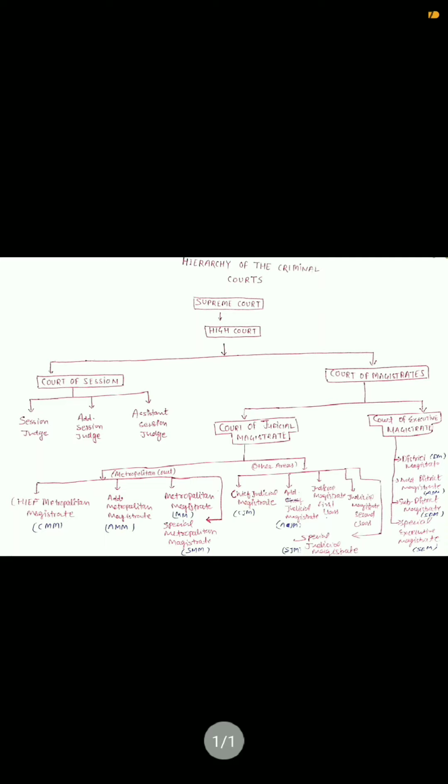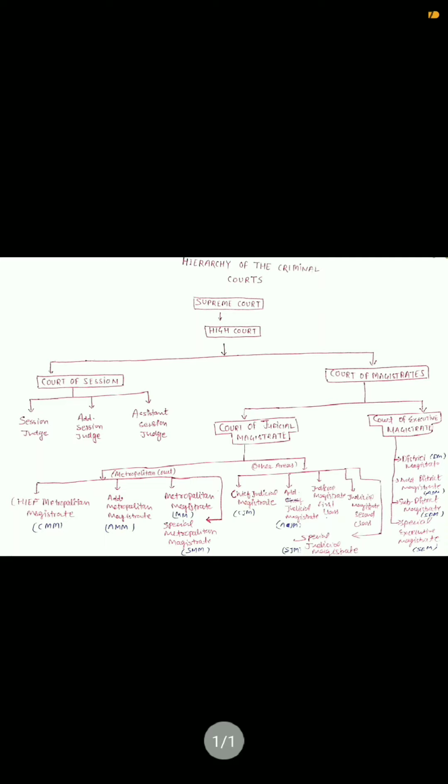So if we see a little bit of their powers, or in which cases they can deal. So the chief judicial magistrate and the chief metropolitan magistrate and additional judicial magistrate and the additional metropolitan magistrate have the same power, that they can deal with the cases in which punishment is up to 7 years, and they can impose fine up to any limit as prescribed by the law.